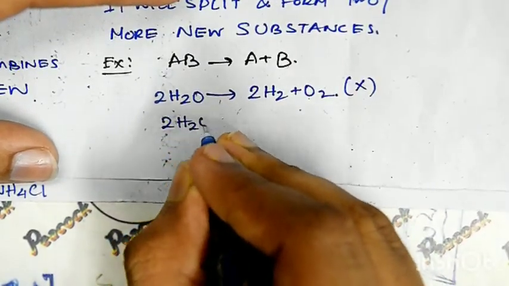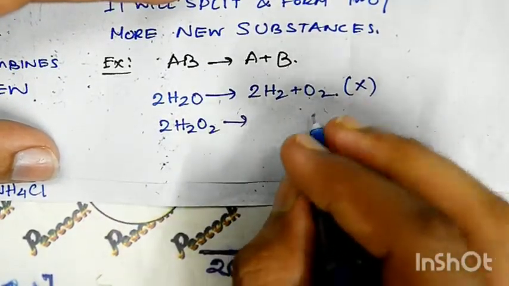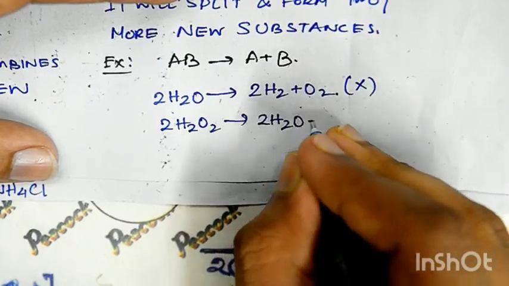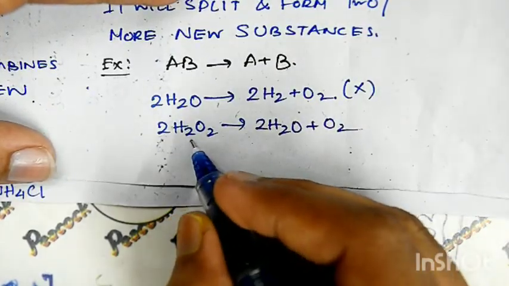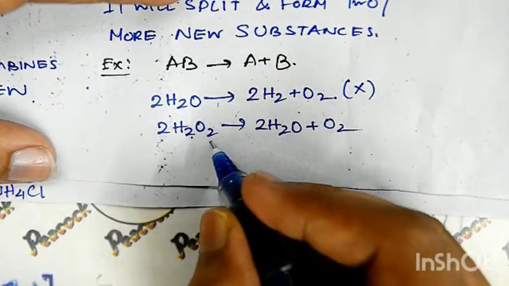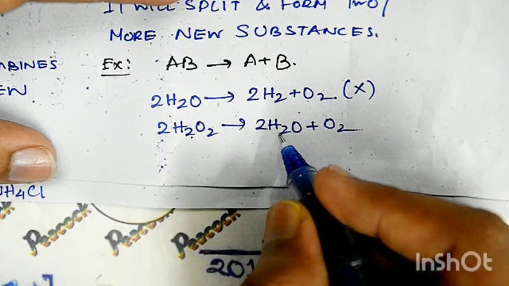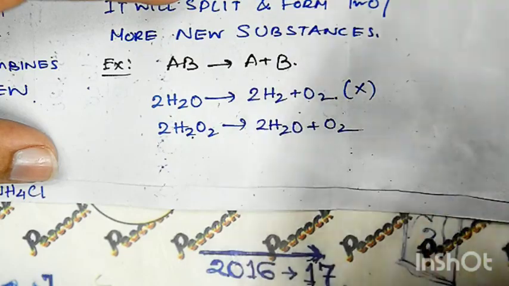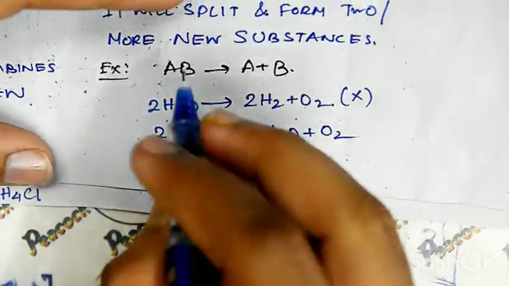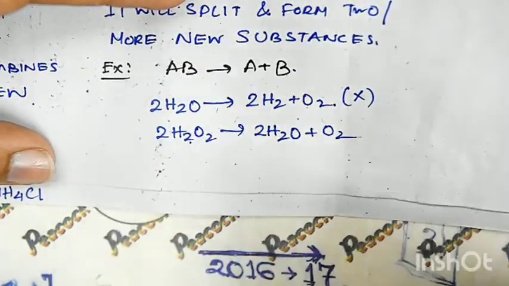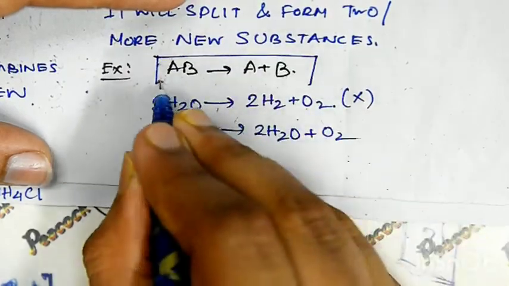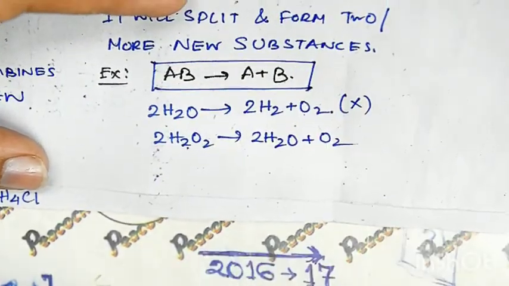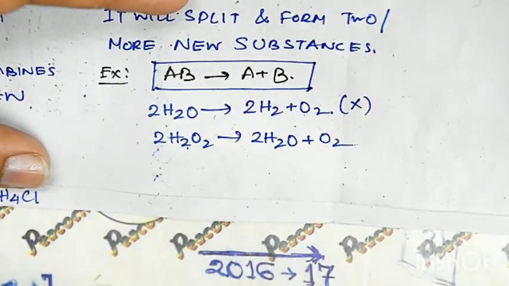This is hydrogen peroxide, breaks into water and oxygen. You can see 4 hydrogen 2 into 2, 4 oxygens 2 into 2 forms 4 hydrogen plus 2 4 oxygens. So this one breaks into two different substances. So it is basically from the AB we get A plus B. This is called decomposition. Clear?